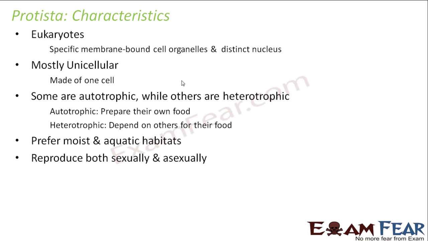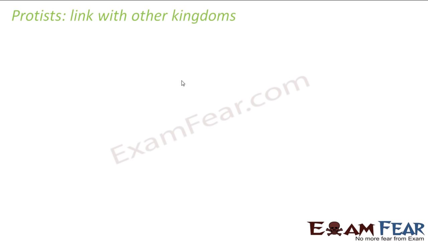We will see what are the methods that they adopt for their reproduction. So we got an idea that in this kingdom, we are going to have unicellular eukaryotes. Monera was for unicellular prokaryotes and Protista is for unicellular eukaryotes.